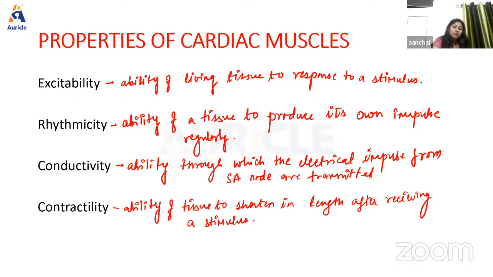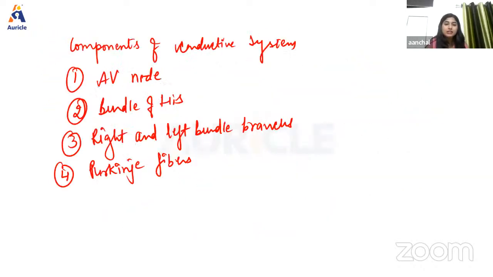Okay. So this is all about the different properties of cardiac muscle, and one more topic is left, that is refractory period, which is a very important topic, and also sometimes the question arises in a short period. So the question over the refractory period can come in 5 marks. So what is refractory period? Basically, this is the period in which the muscle does not show any response to a stimulus. Okay.